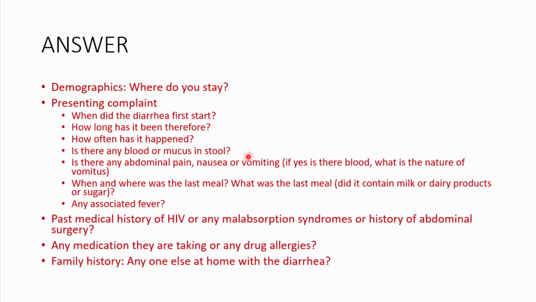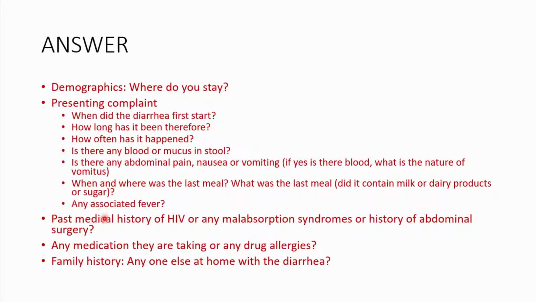If there is vomiting, what is the nature of the vomit? Is there any blood present in the vomit? When and where was their last meal? Because this could be food poisoning. And what was the last meal? Did they take anything that contained milk or any dairy products? Did they take a lot of sugar? Because this could be an osmotic diarrhea. And has the diarrhea gotten better with fasting? Have they fasted? And then is there any associated fever that may point you towards infectious conditions?